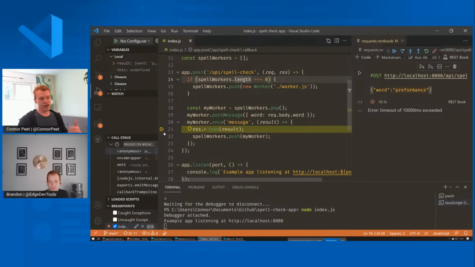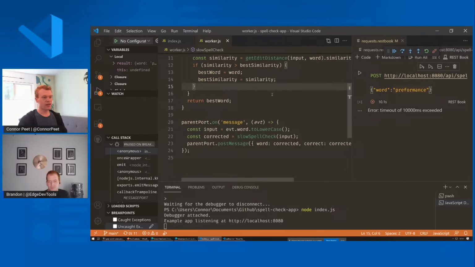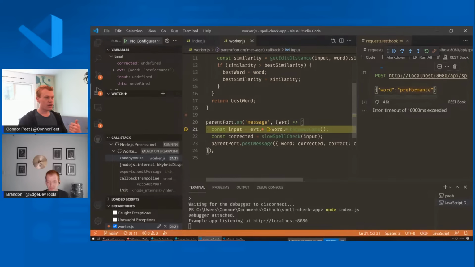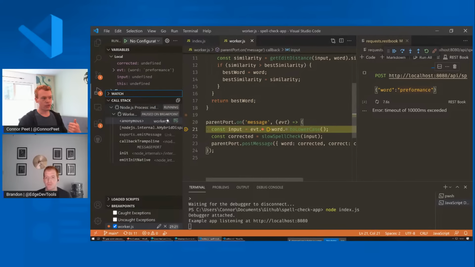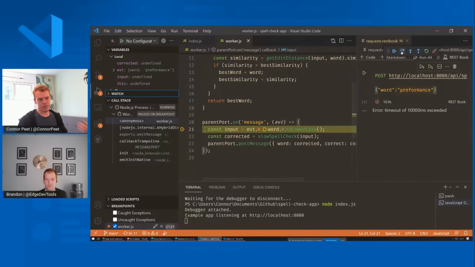Now, if I want to actually see what's happening in the worker thread, I don't really have to do anything extra. It looks like this is pulling in worker.js. So I can just go in there, and just like any other part of my program, I can set a breakpoint right here. And if we run this again, you see that we're paused. You can see in the call stack view here that we're paused not in the main process, but a worker thread. We're just calling it worker1 right now. So we can step through this.